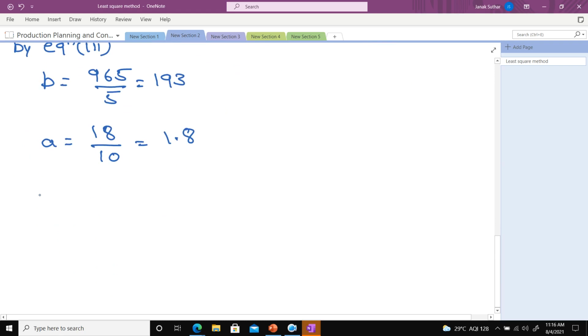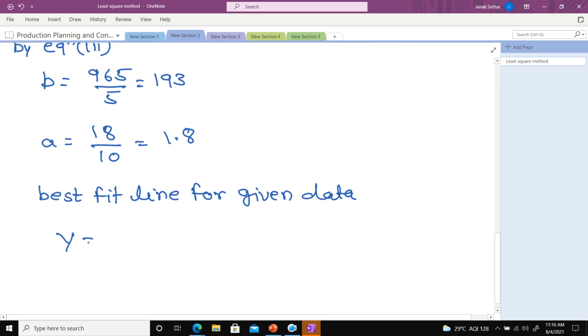So now you have a, you have b. So you can easily say the least square best fit line for the given data is y is equal to, what is the value of a?